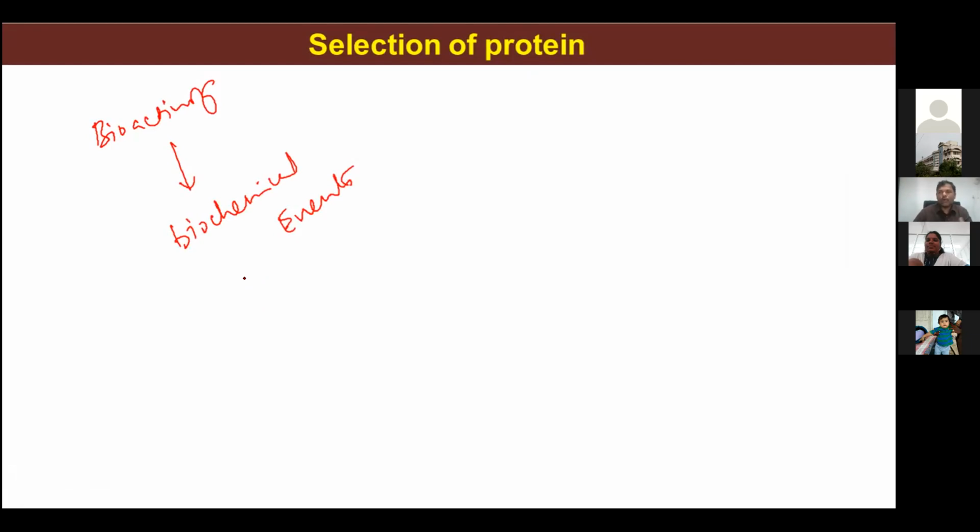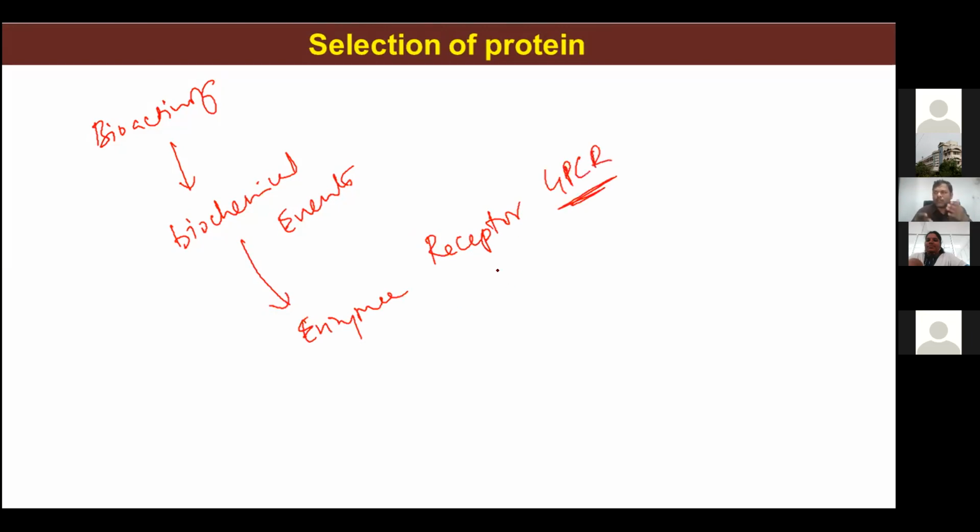Or more beta receptors are there, overexpression of beta receptors. So for any kind of physiological function, there will be some kind of biochemical backup. In biochemical events, who is working? An enzyme will be working in a biochemical pathway, or a receptor like a GPCR, which is actually doing some kind of work there.